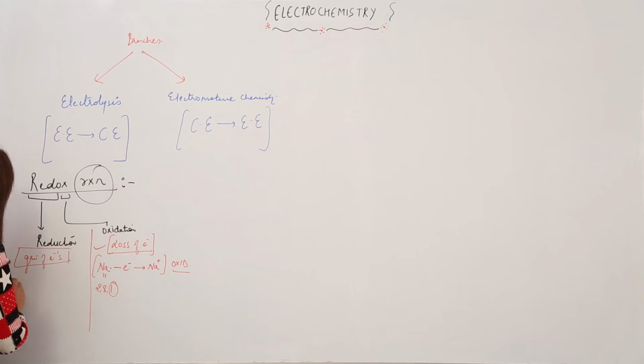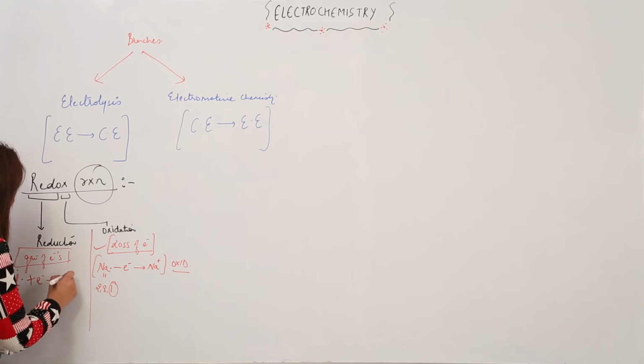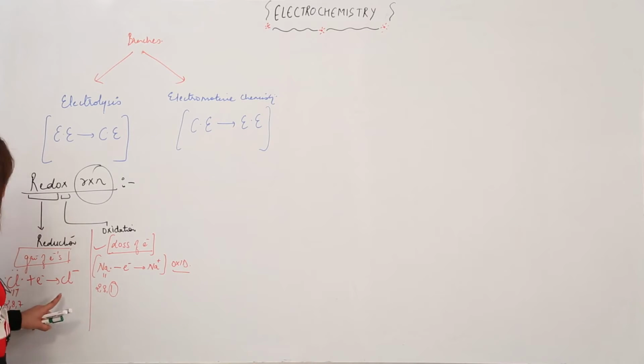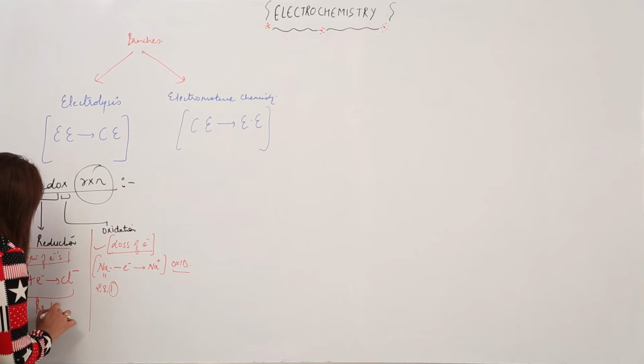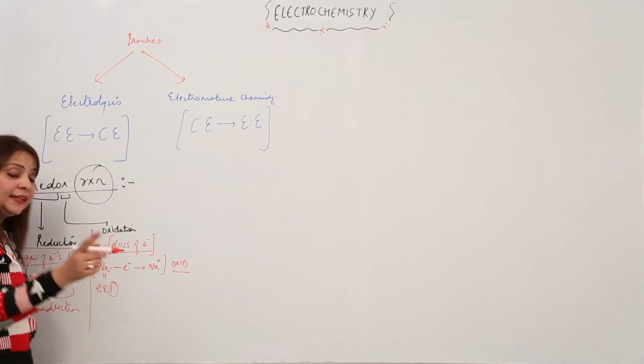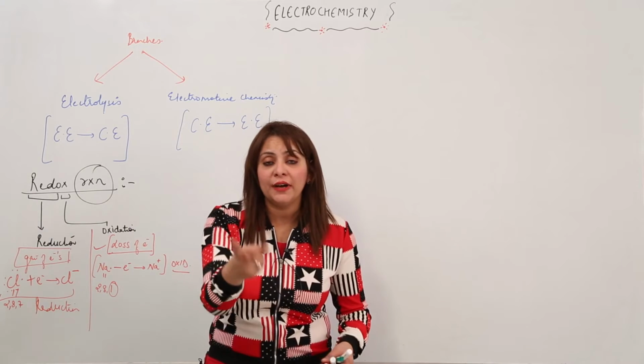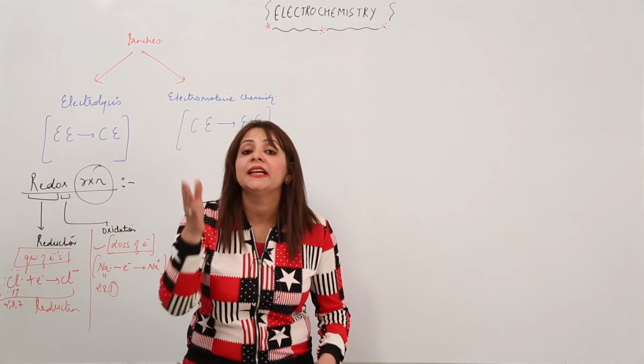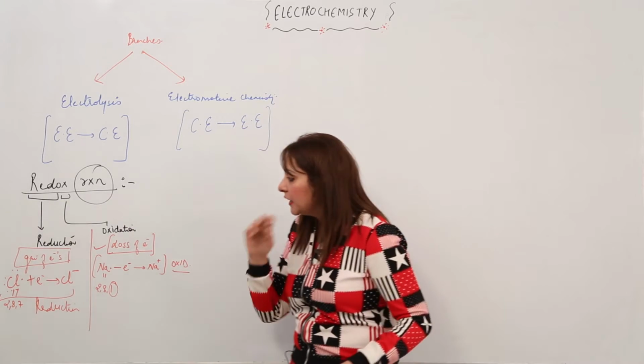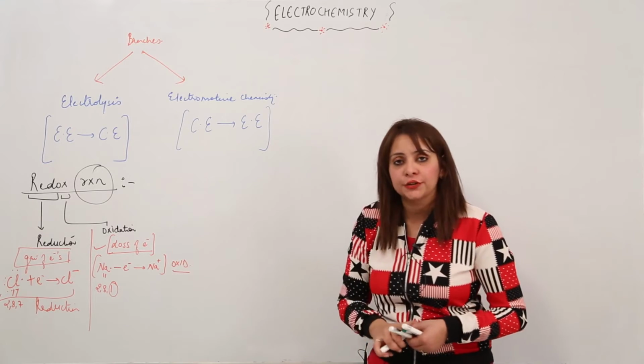Similarly, for reduction, suppose I have Cl, atomic number 17, configuration 2, 8, 7. It has 7 electrons in its valence shell but needs 1 electron to complete its octet. So it gains 1 electron, and after gaining it forms Cl−. This equation involves the gain of an electron, which is why it is called reduction. In the same manner, whether the gain is of 1, 2 or 3 electrons, gain means reduction. So this is what we have, oxidation and reduction.